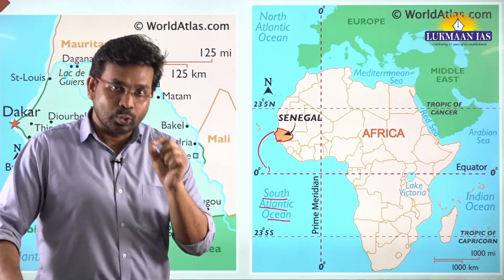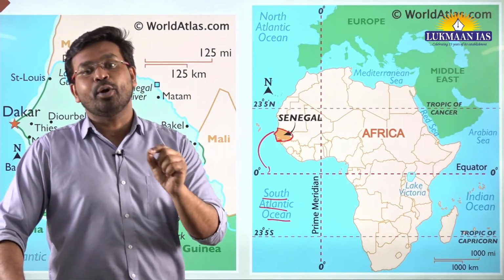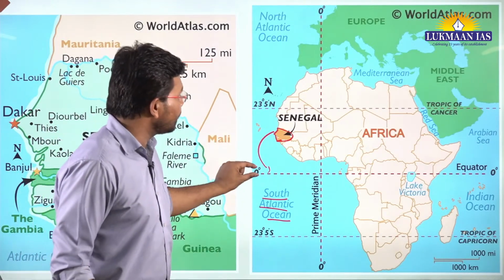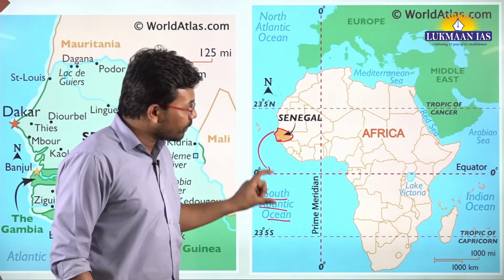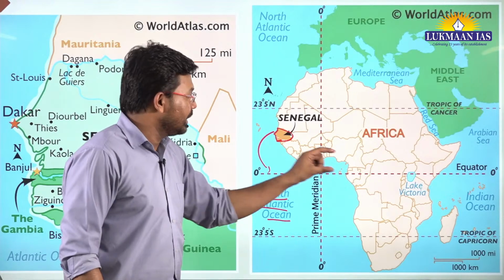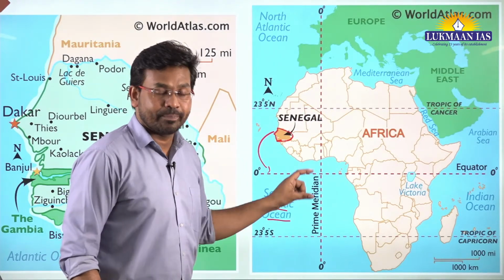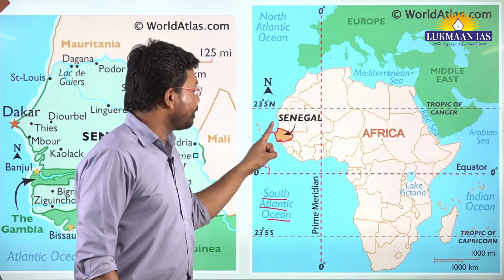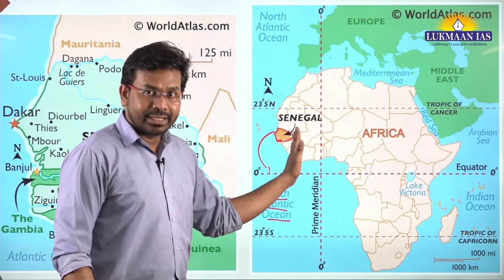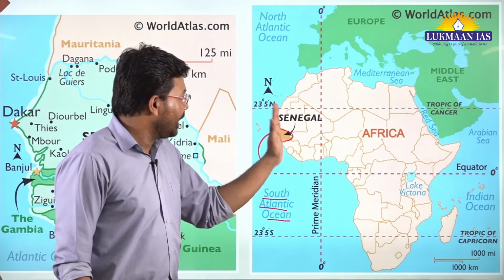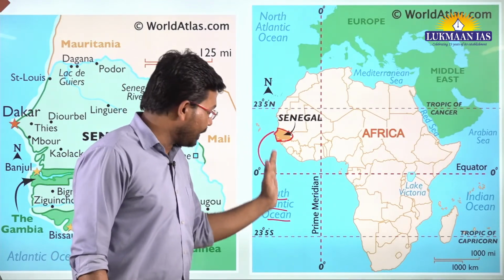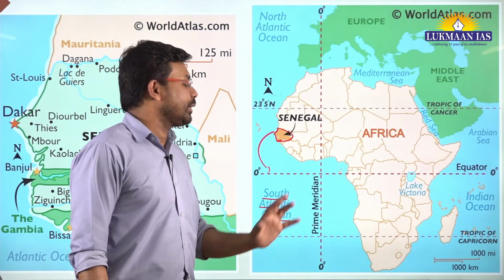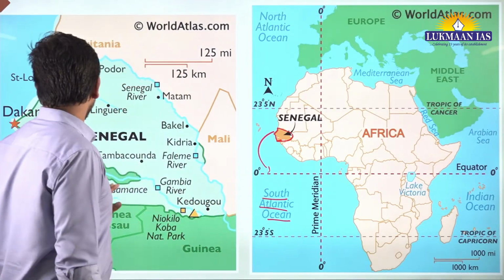Why is Africa a very important continent? It is because through Africa, all 3 important lines, that is the equator, the Tropic of Cancer and the Tropic of Capricorn, pass. However, none of these lines passes through Senegal. Senegal is a western country that shares its maritime border with the Atlantic Ocean. This is what is important for you to remember.